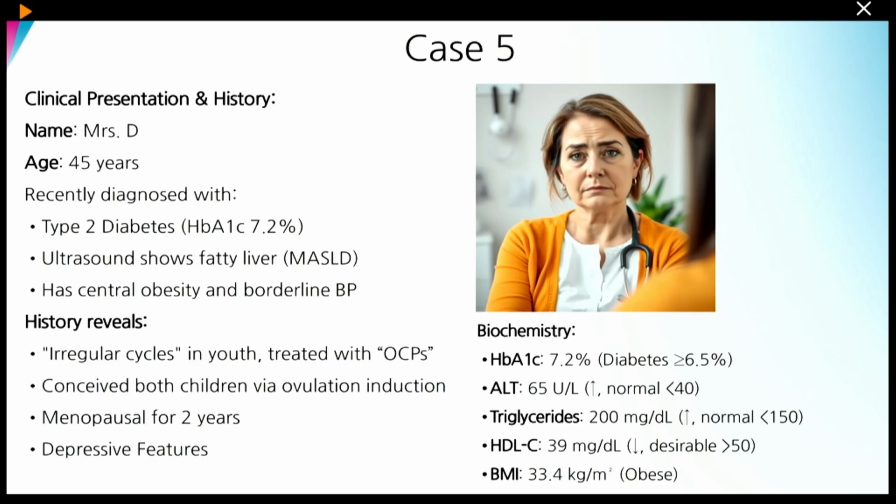D, who is 45 years old, recently diagnosed with type 2 diabetes, ultrasound shows fatty liver, MASLD, central obesity with borderline hypertension. The patient reveals a history of irregular cycles during her youth, which was treated with OCPs at that point of time. The patient conceived both children via ovulation induction. The patient is postmenopausal for 2 years. She has depressive features, A1C of 7.2, altered ALT, maybe because of MASLD, elevated triglyceride, and BMI of 33.